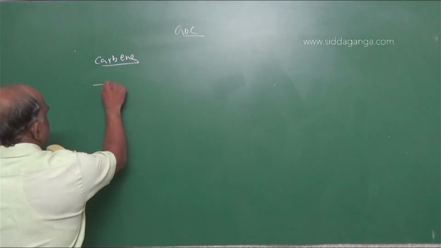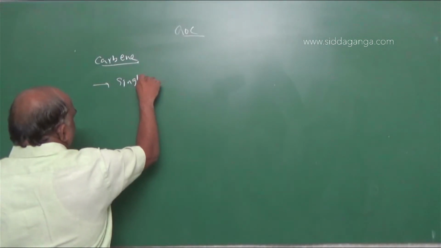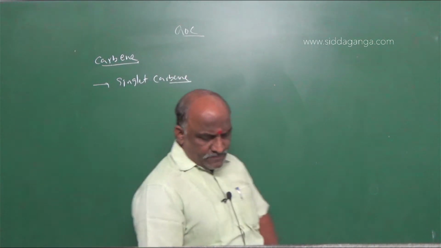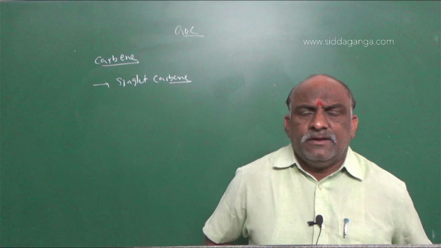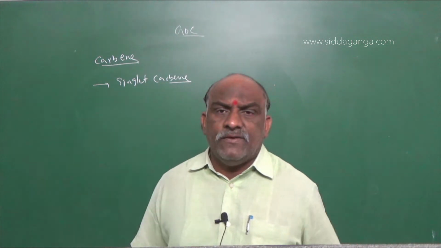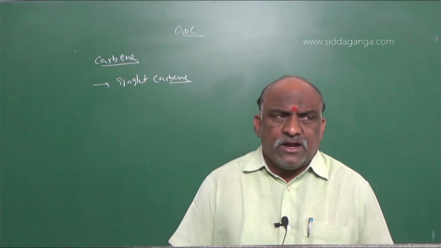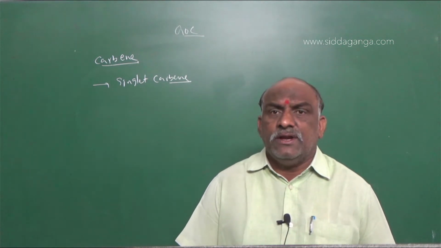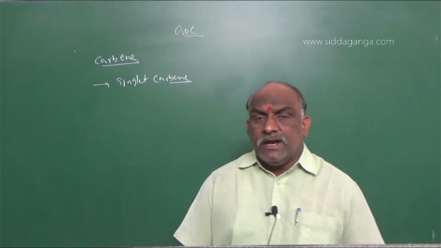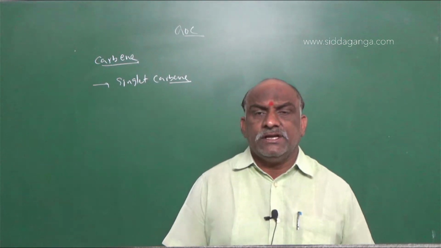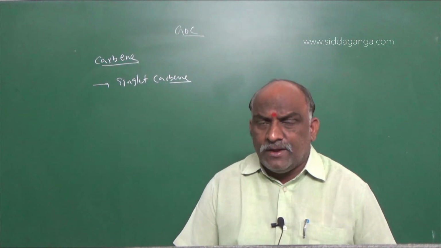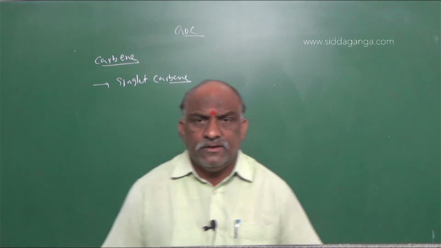So number 1 is singlet carbene. What is the meaning of singlet carbene? Carbene is nothing but 2 bonds with 2 hydrogen atoms and 2 electrons. These 2 electrons are not considered a lone pair. What is a lone pair? When 2 electrons are present in one orbital with opposite spins, that is said to be a lone pair or non-bonding electrons. Understood?